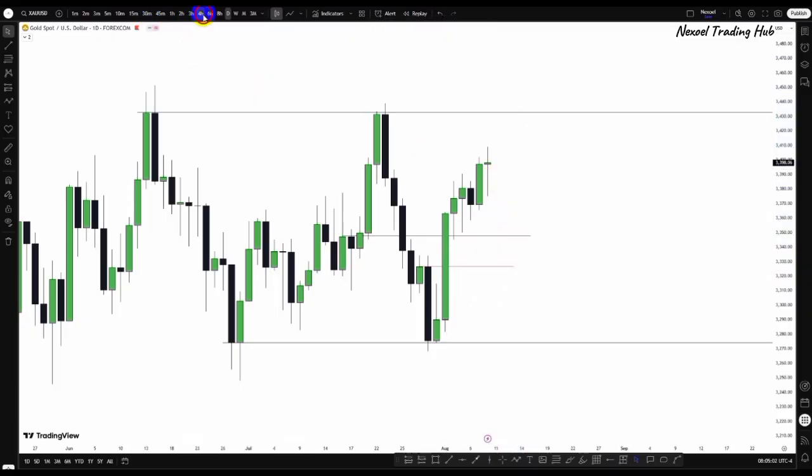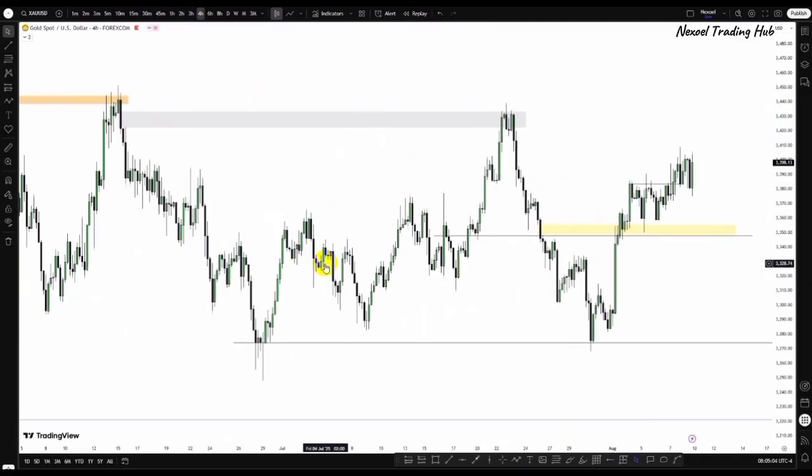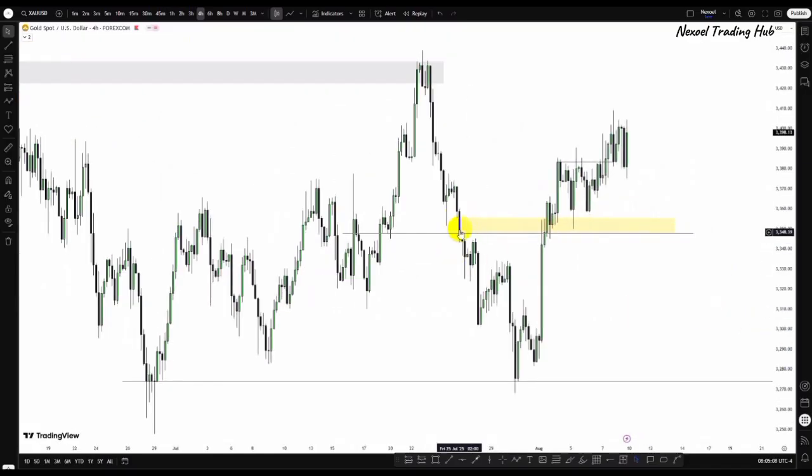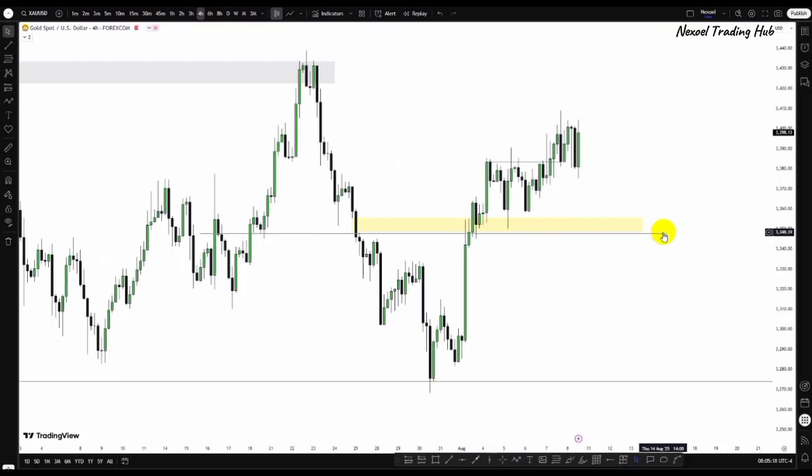Let's check the 4-hour time frame. So here in the 4-hour time frame, what we can see is the 4-hour in confluence with the daily. We have a bearish fair value gap here, which serves as an inversion fair value gap. Don't forget, this is the reclaimed block level marked from the daily time frame. So you can see how price returned, retested that, continued bullish. Now you can see this is where we have a sell movement before this bullish movement to the upside. So you can see how price returned to mitigate that, and now another bullish continuation.